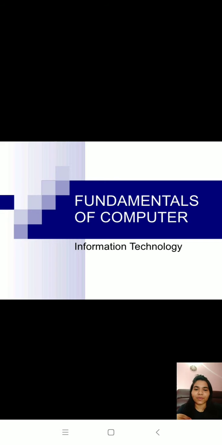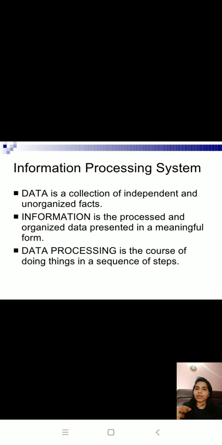Okay, so let us start with some basic terms which will be used in this subject. I would like to introduce the first. Whenever I say the term data, you should be aware of this term. Data is a collection of independent and unorganized facts, right? And information is processed and organized data presented in a meaningful form. And what is data processing? Data processing is the course of doing things in sequence steps.